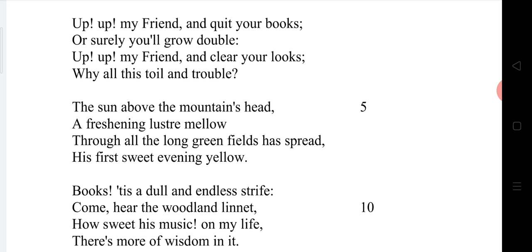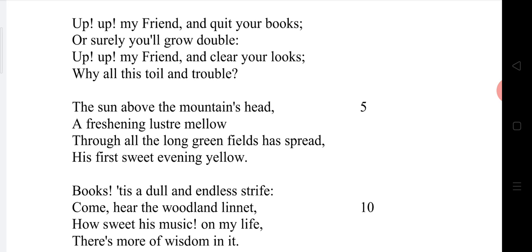What happens? He began to explain the consequence. He began to explain the difficult situation that he would face in life if he keeps on reading the book, sitting and confining himself to the study chair. What is the difficulty that his friend is going to face if he continuously reads books, keeping himself on the study chair? It is clearly explained in the second line. Or you will grow double.